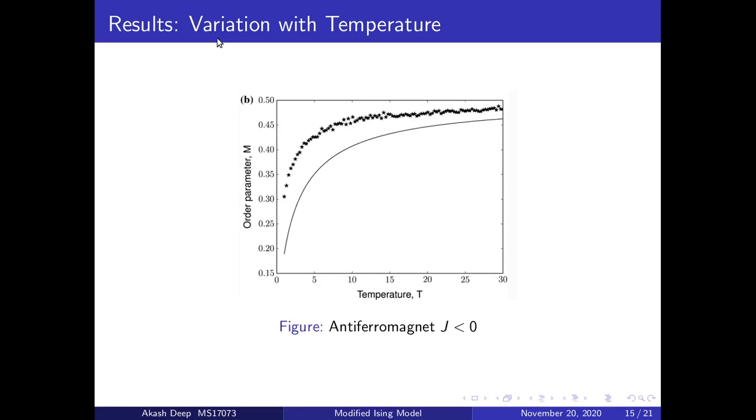We now see how M varies with temperature for the antiferromagnetic case. At very low temperature, the system will have absolutely 0 net spin. For every spin, there will be an oppositely aligned spin. Hence, they cancel each other out, giving the net spin of the system 0. The order parameter is 0, and at higher temperature, it's completely disordered, characterized by an order parameter of 0.5.